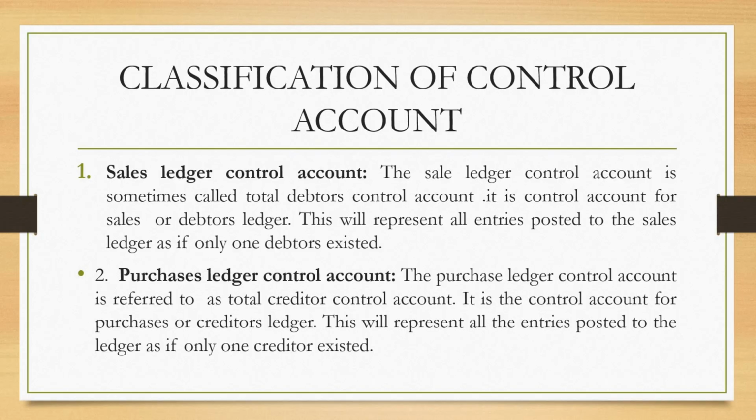Don't forget, in the introduction, I explained to you that in the business arena, we definitely have two parties involved when we are talking about credit transactions. What are the two parties? The debtors and the creditors. So when a transaction takes place without immediate payment, it shows that we have two parties involved: the debtors and the creditors.